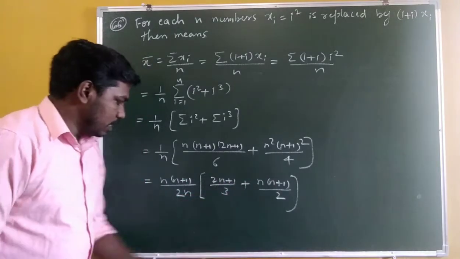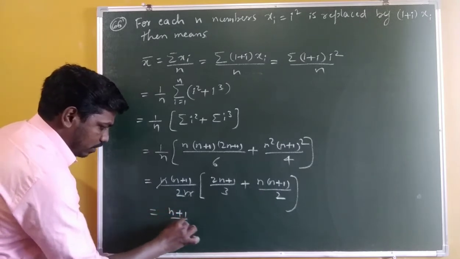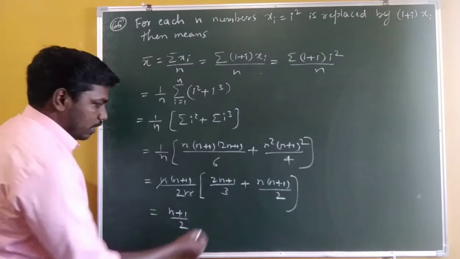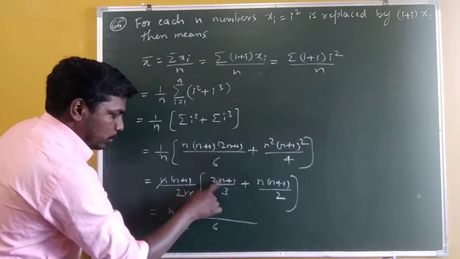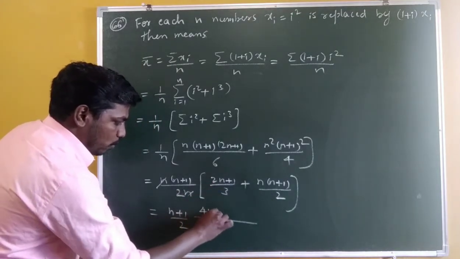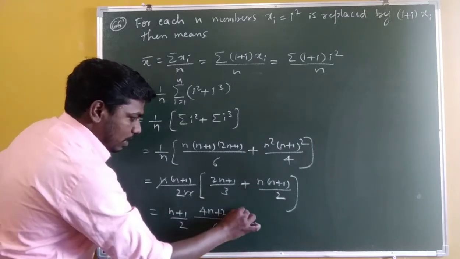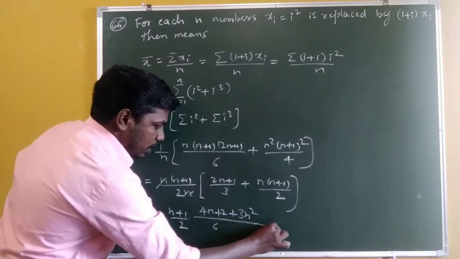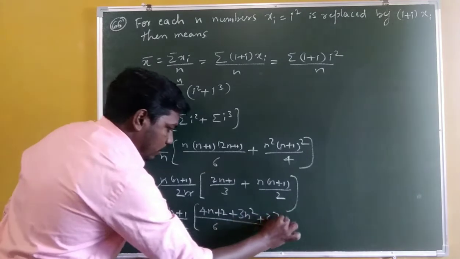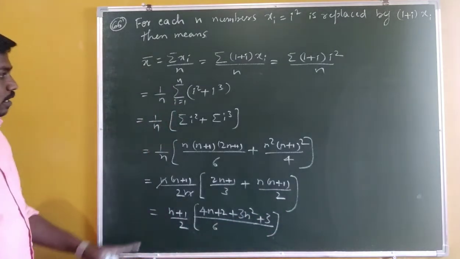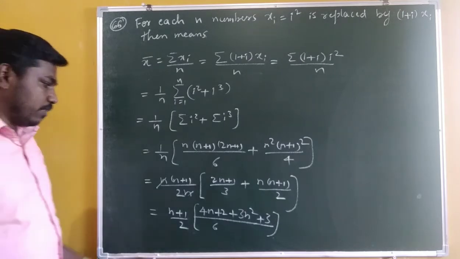So what is the LCM? 6 is the LCM. So here n gets cancelled. So n plus 1 divided by 2, divided by 2. 6 is the LCM. So 2 into 2n plus 1 is 4n plus 2, plus 3 into n plus 1 is 3n plus 3. Am I right? So this is what? Mean of the distribution.